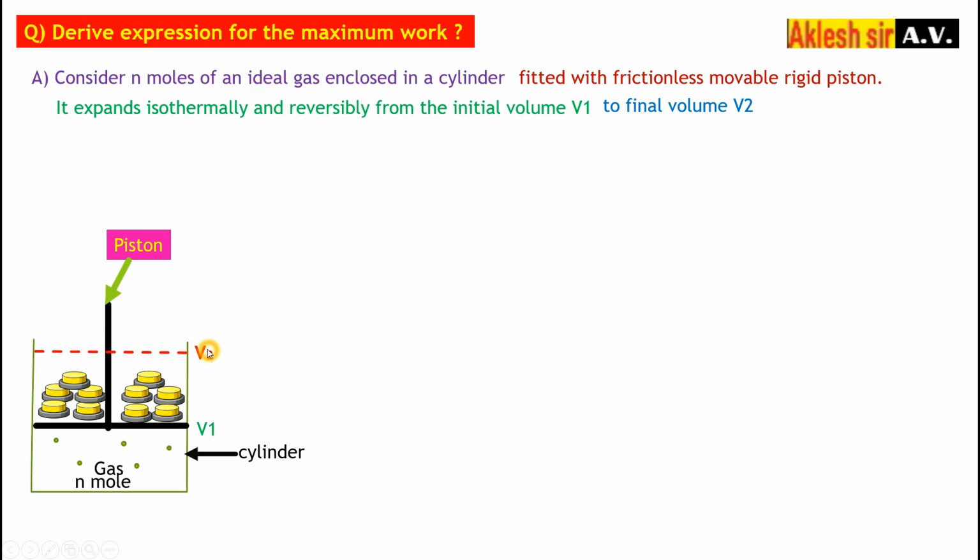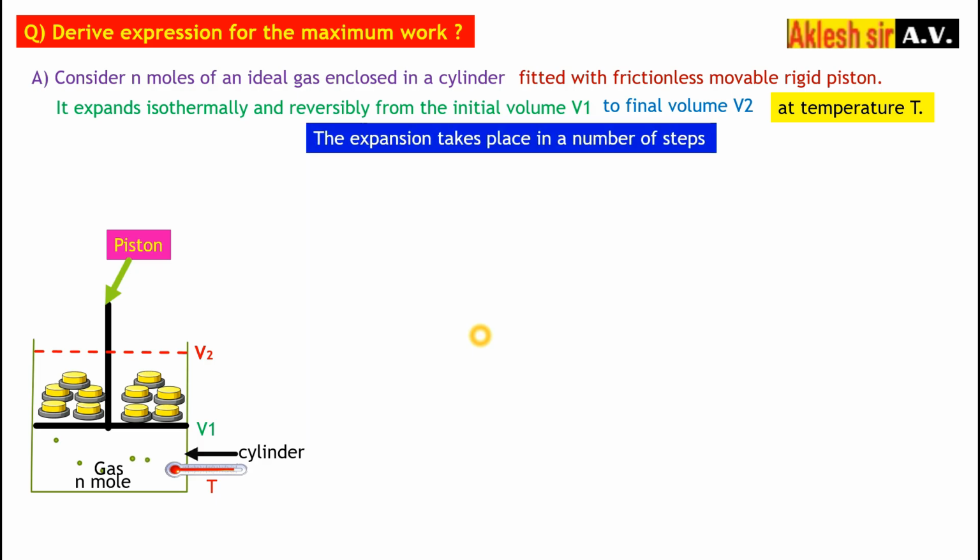To reach this final volume, it will expand very slowly and reach V2. Here the temperature T, the temperature of the gas or the outside temperature, is constant and will not change. That's why it is isothermal. Isothermal means temperature will remain constant.